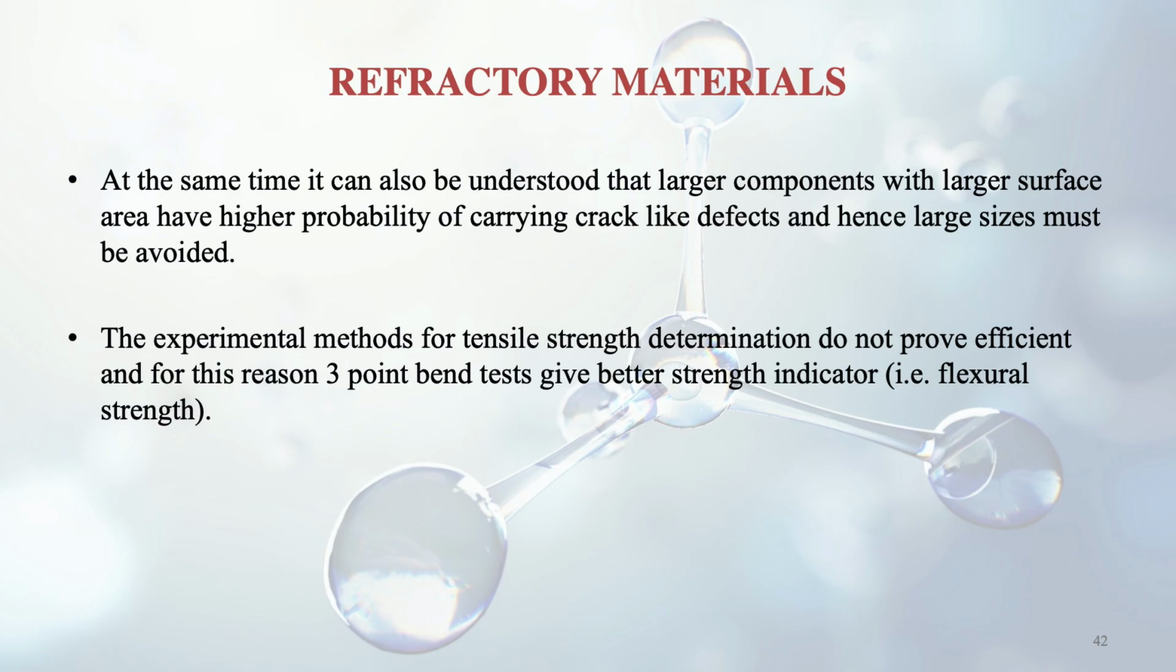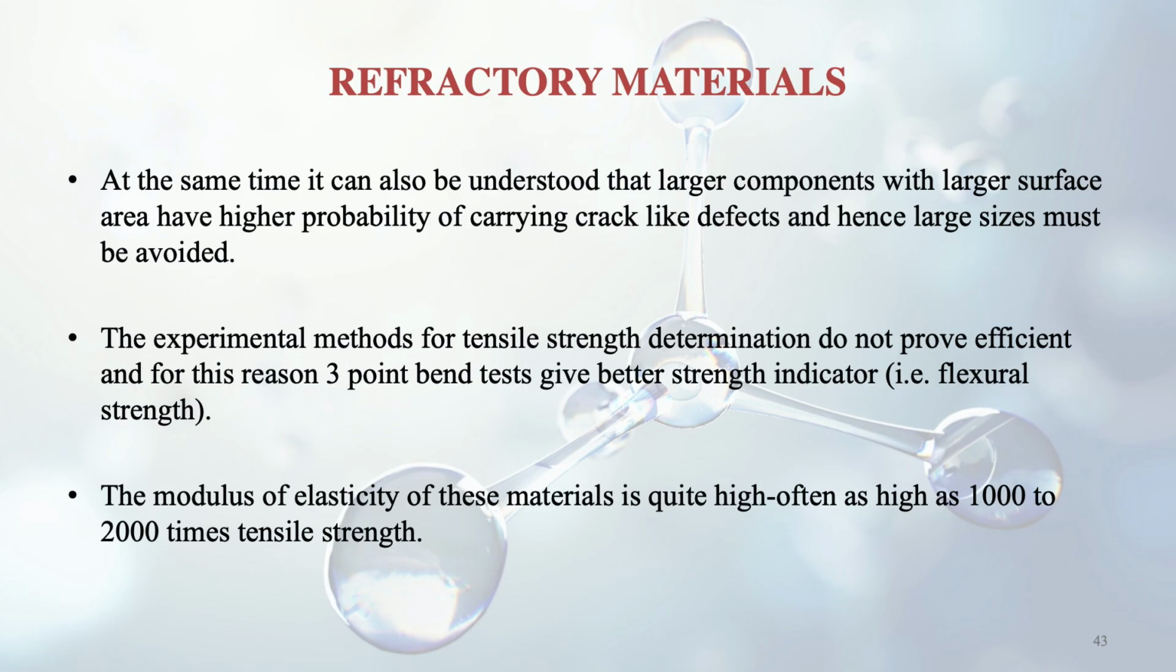So there are experimental methods for tensile strength determination in case of ceramics, but they do not prove efficient, and for this reason we use the 3-point bend test, which is a better strength indicator, because it gives us the flexural strength, which is very important in case of ceramics.